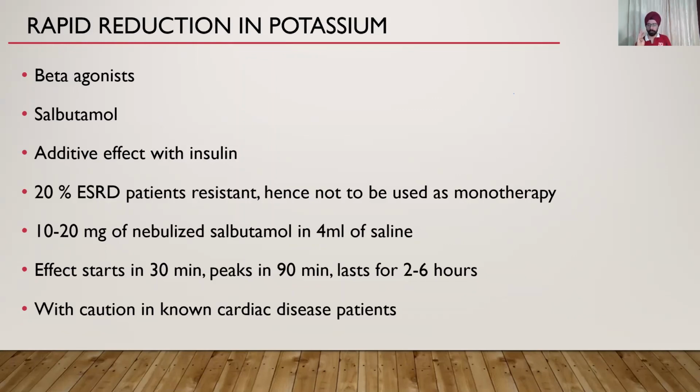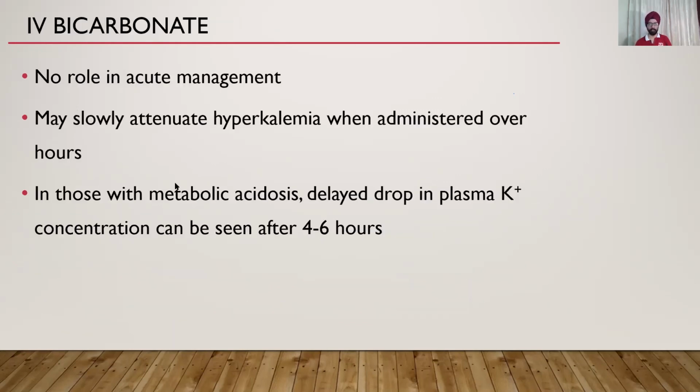Please do not give one nebulization and be happy. Give at least 4. One respule is 2.5 milligram. You have to give at least 4 to 8 respules to decrease potassium by 1 to 1.5 milliequivalent per liter. So don't give one nebulization and be happy that it's done, it's not done. You have to nebulize with 4 to 8 respules of salbutamol.